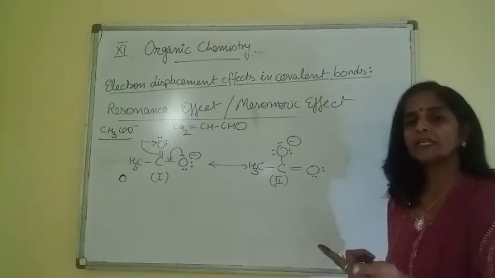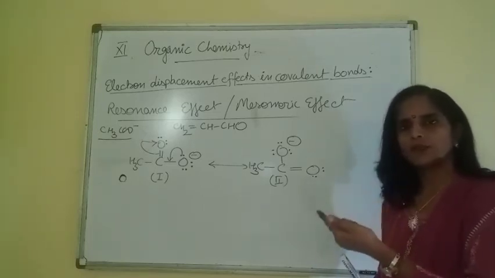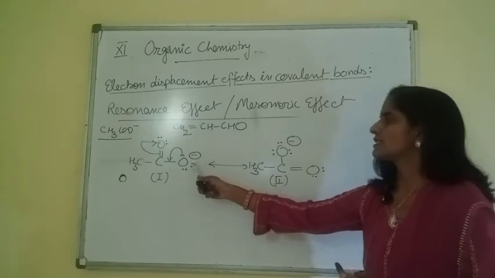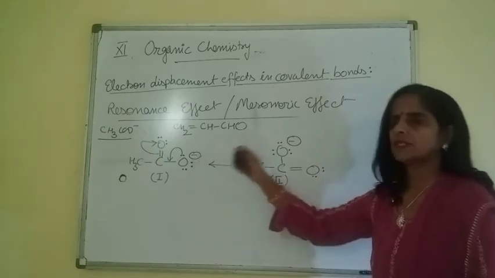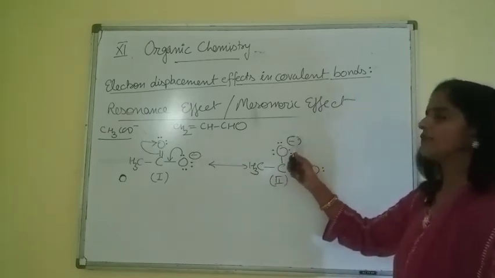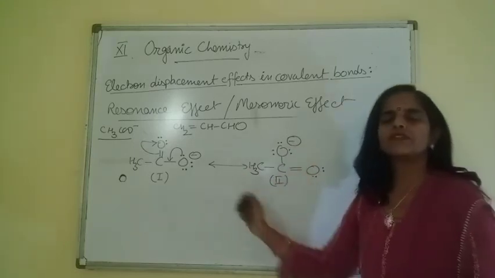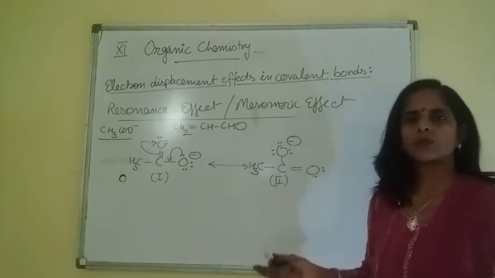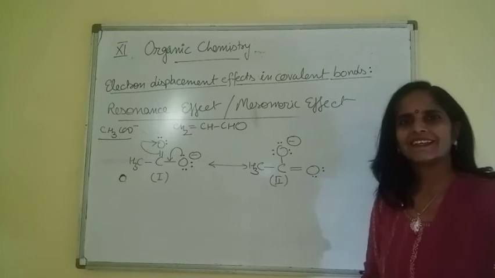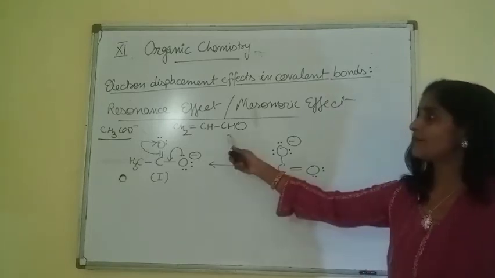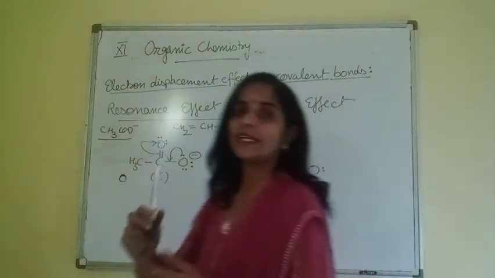Coming to the third parameter, negative charge should be on the electronegative atom. Oxygen is electronegative carrying negative charge. Same here, oxygen is electronegative carrying negative charge. Means no difference in both the structures. So equally stable again. Coming to the next example, let us see what happens here.